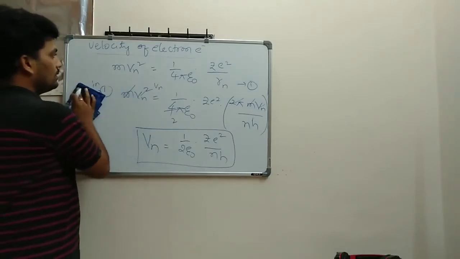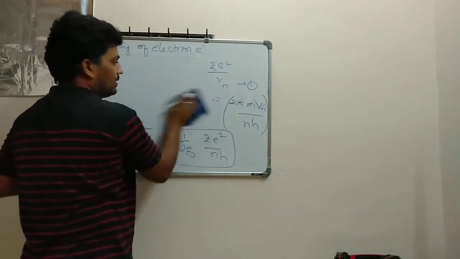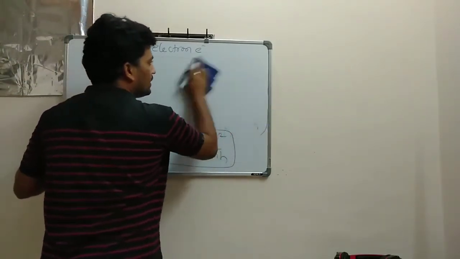So now this is our equation. Suppose you are talking about the hydrogen atom. What could be the value for the hydrogen atom?